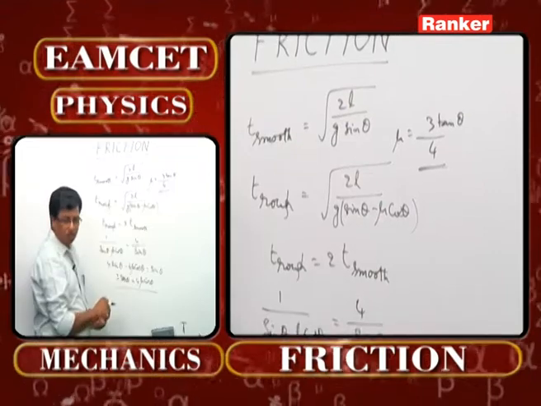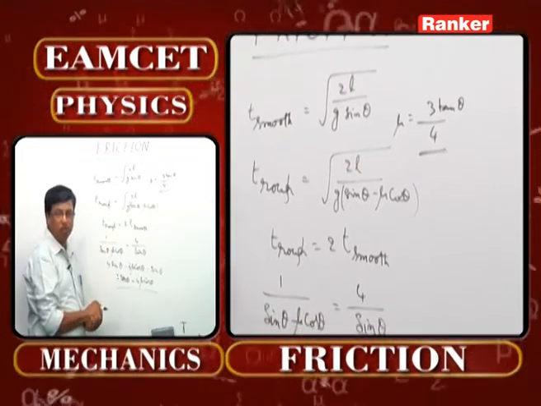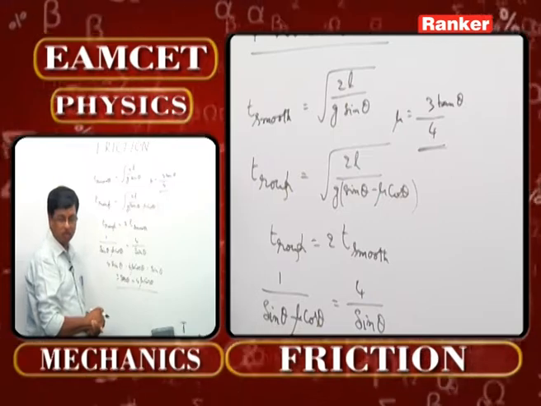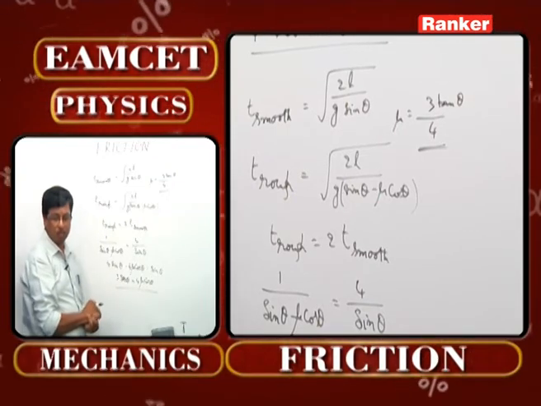This now becomes root 3 by 4. The option is going to be the very first one. One of the excellent models as far as EAMCET is concerned. Let us now check the next number, that is 7.